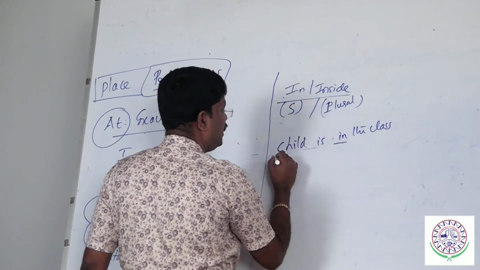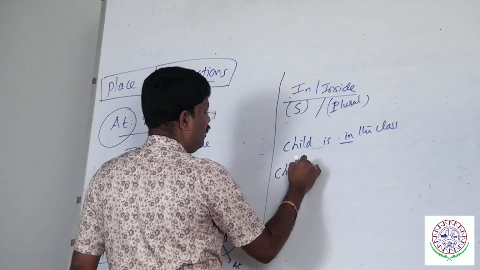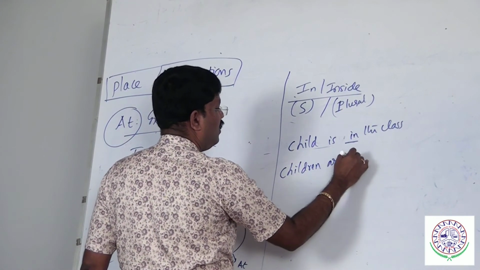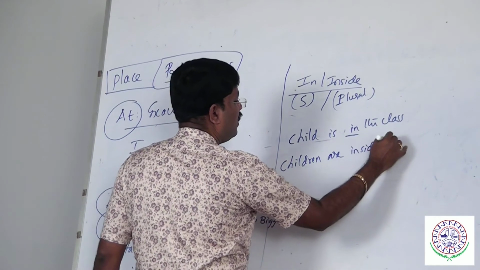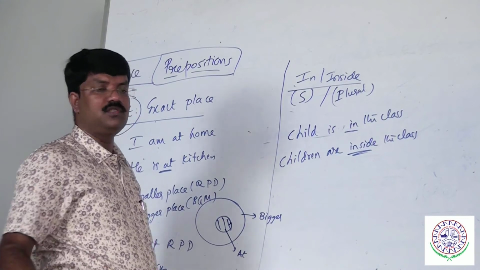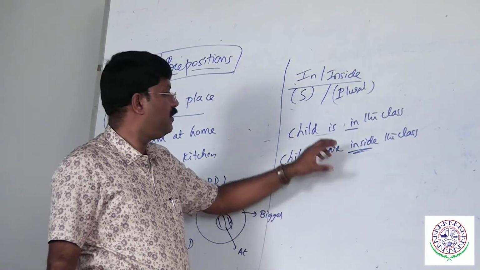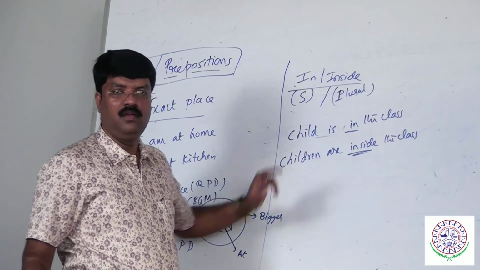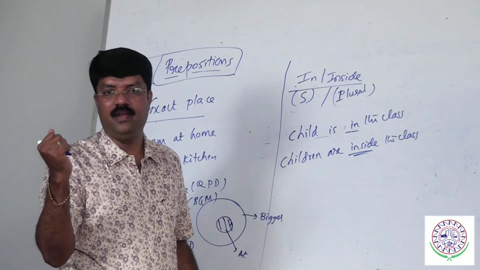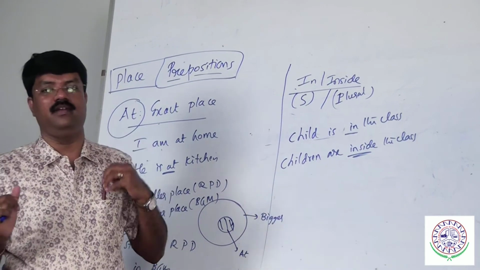Child is in the class because it is singular. If I take children, children are inside the class. Very important point. Mostly we use inside with the plural, in with the singular. Where is a pen? Pen is in my hand. If there are 2 pens, pens are inside my hand.